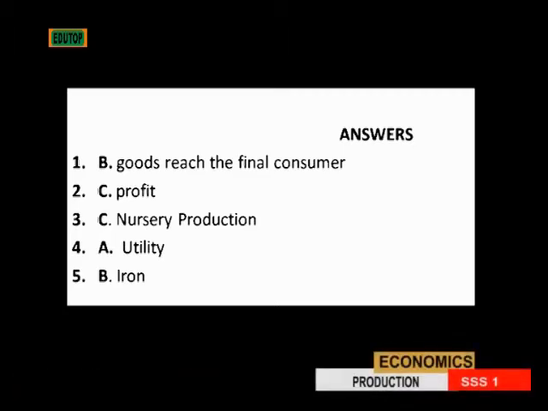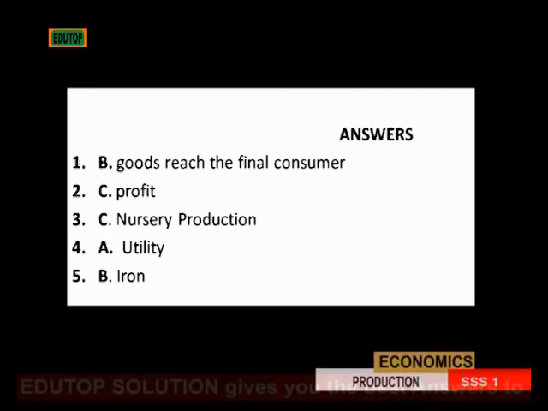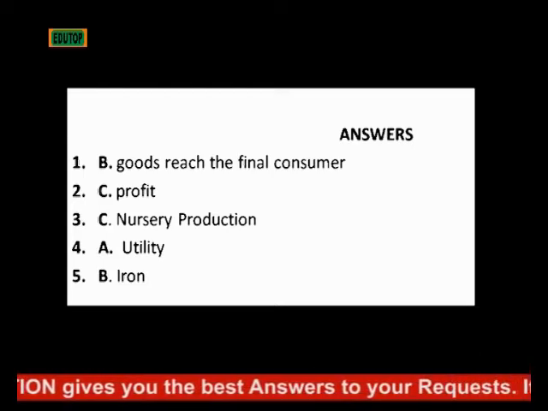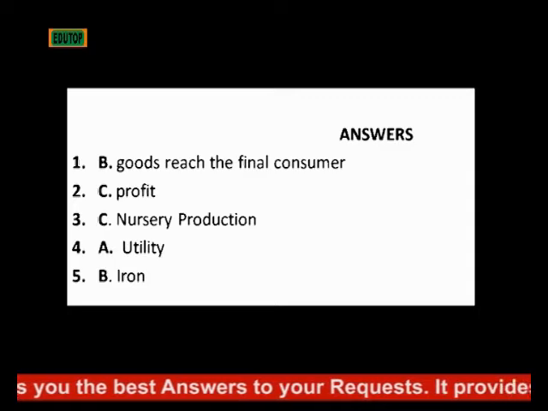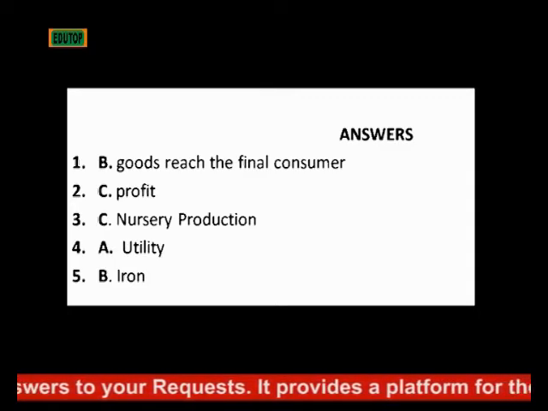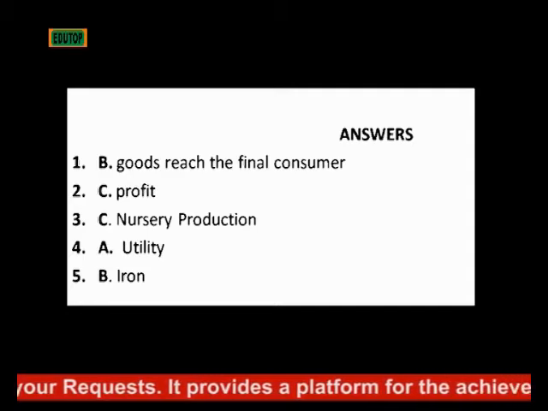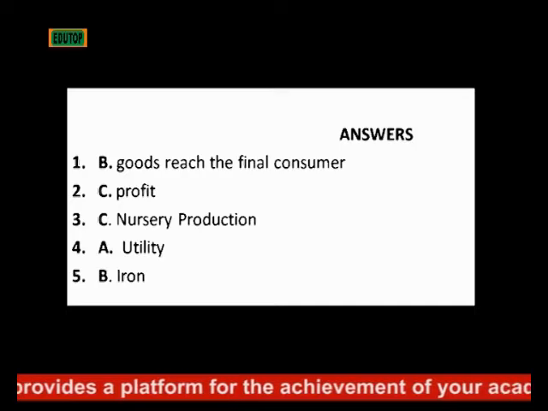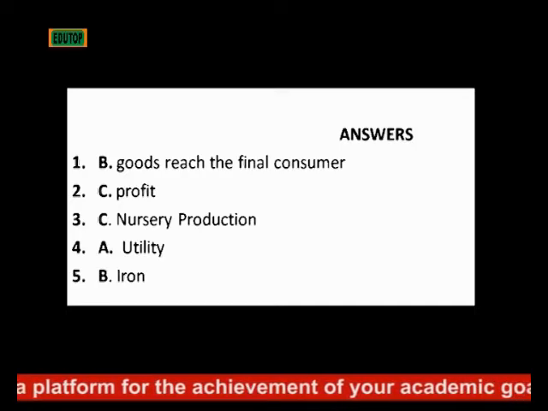Question number 3 says the following are the types of production except: A. Primary production, B. Secondary production, C. Nursery production, and that is the answer. Option C is the answer. Nursery production is not part of the types of production. We only have primary, secondary, and tertiary.